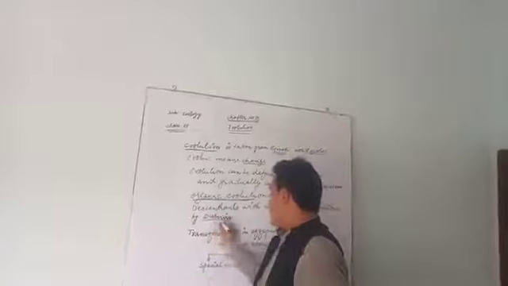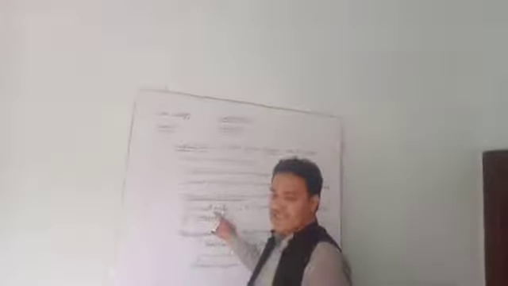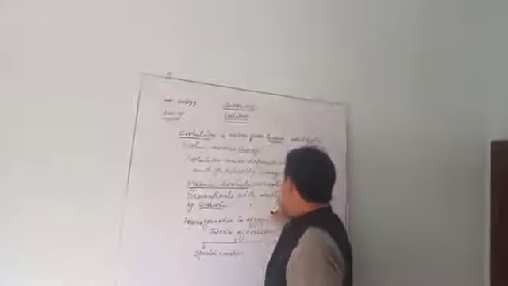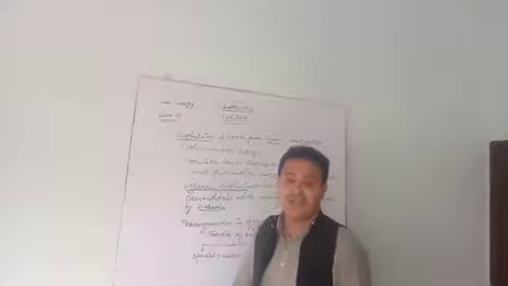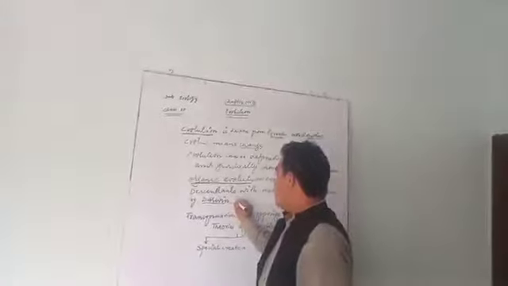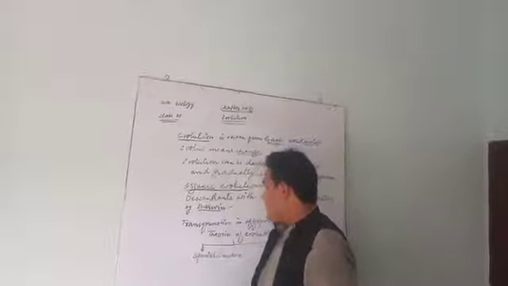According to Darwin, when descendants are different from parents, meaning descendants have modifications, this definition was given by Darwin. Darwin is also known as the father of evolution.